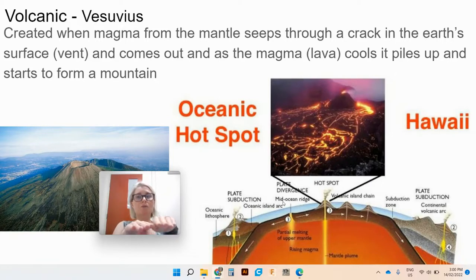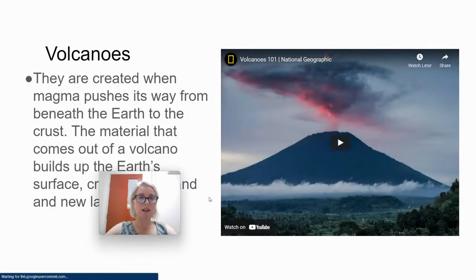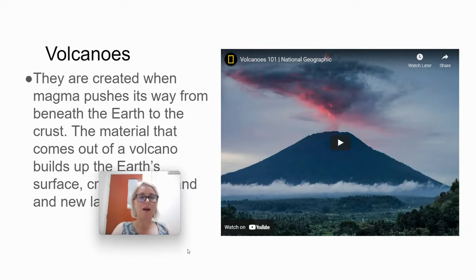It seeps through that crack and it starts forming new Earth as it comes out and cools and piles up. So, volcanic mountains actually, we classify a few different types, but we are going to focus on two. So, as that magma comes out of the ground, it's cooling down and forming new Earth.